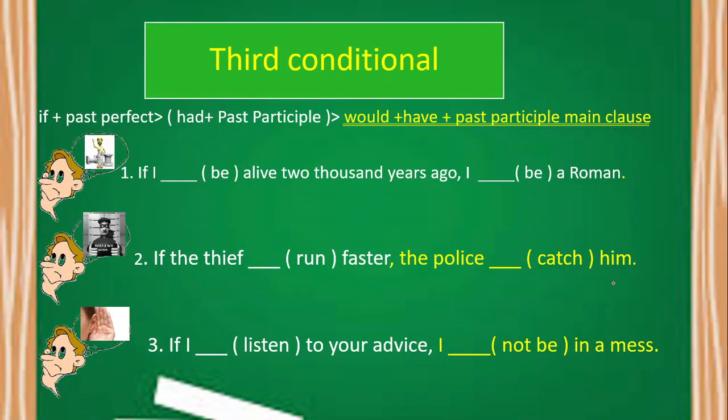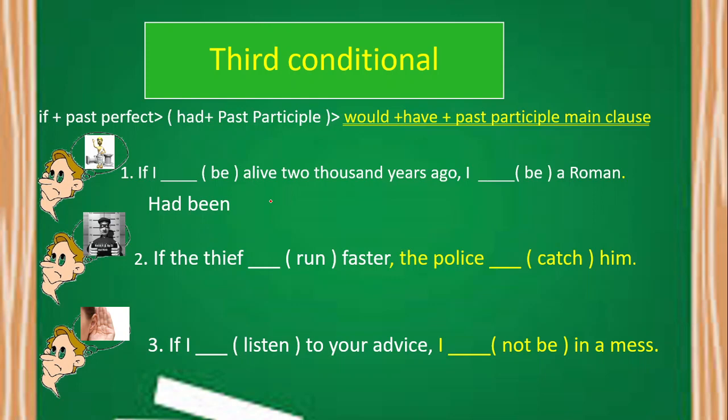So let us try to answer this by putting the correct form of the verb to make it in third conditional. So I have in here: if I blank alive 2 years ago, I blank a Roman. So both verbs are be. You can pause this for a while to answer this simple activity. If you're done, you can press play. Okay, so let us now reveal the answer.